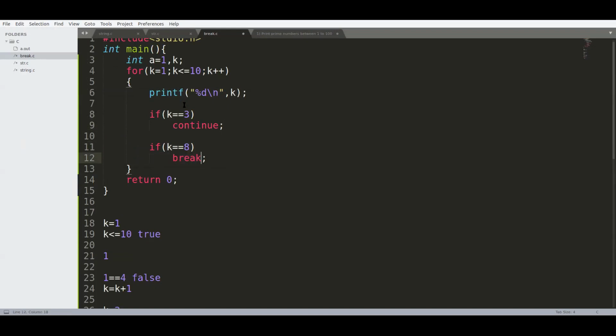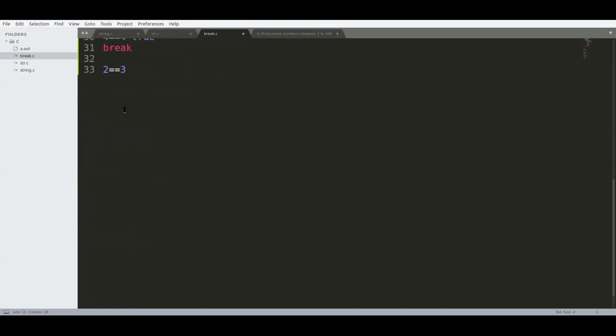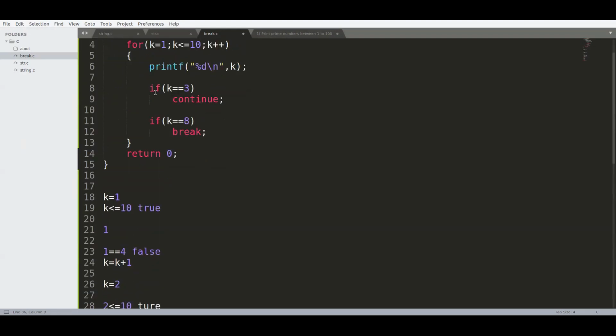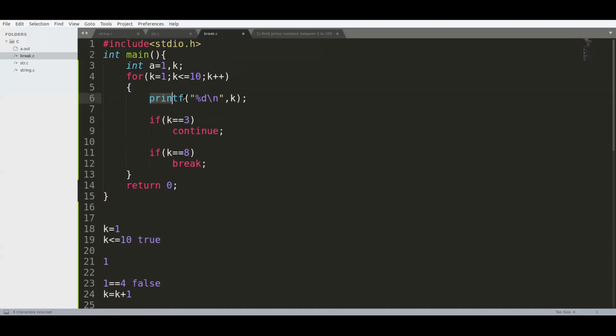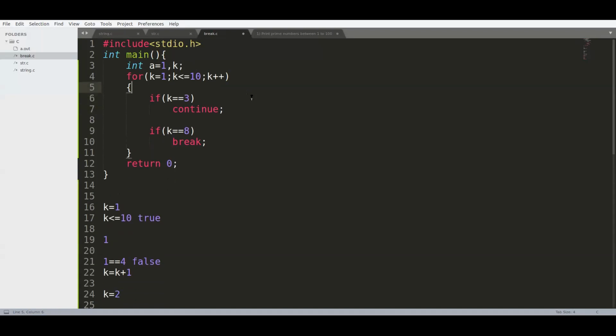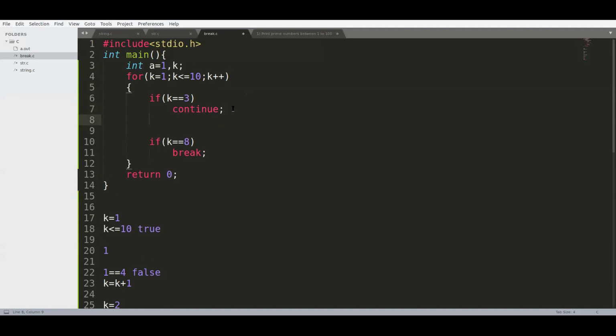Again the value gets incremented. Now the k value is 3. That is 3 double equal to 3. Then we have a statement continue. So what it does is the remaining statements, whatever is there, it just gets ignored. So I want to keep this print statement after the if block, because we do not want to print the k value when it is 3, isn't it?